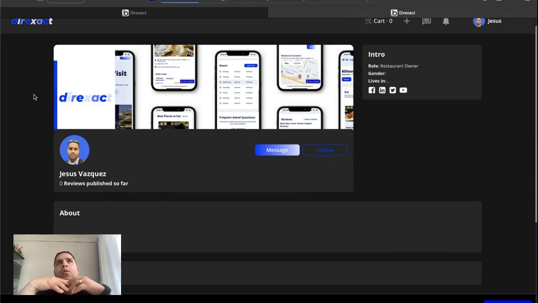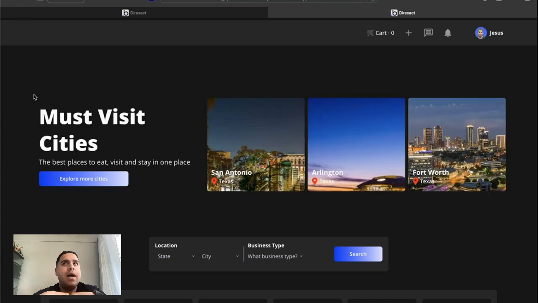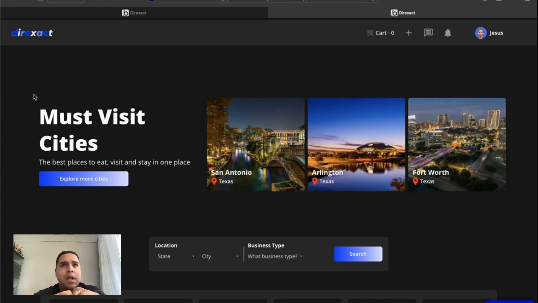I want you to know we increase prices by $20 give or take every time that we have a major update. This is one of the major updates for Direxact 2024. And we expect to end the year at or about $99, probably, depending on how many features we ship between now and then.